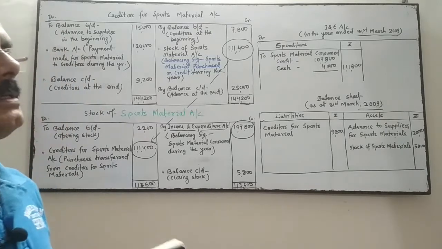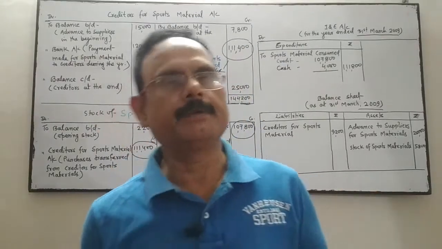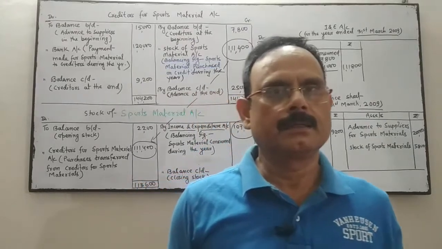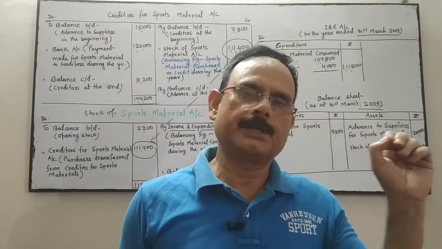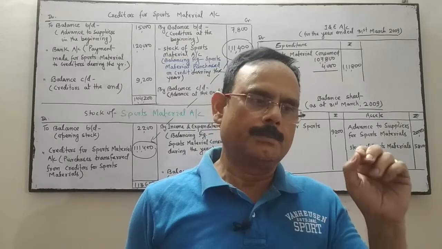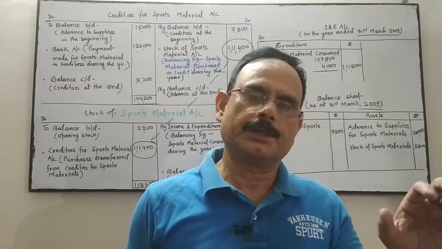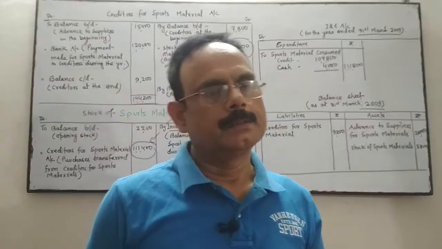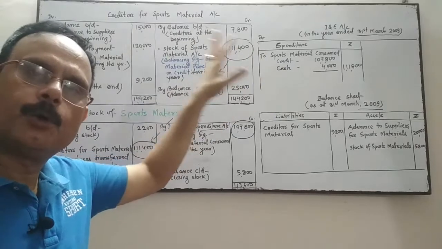Any information related to a consumable item, if it is given like this, I have taken the example of sports material: opening stock of sports material, closing stock, payment to creditors of sports material, advance given to supplier, opening and closing, and creditors for sports material, opening and closing.